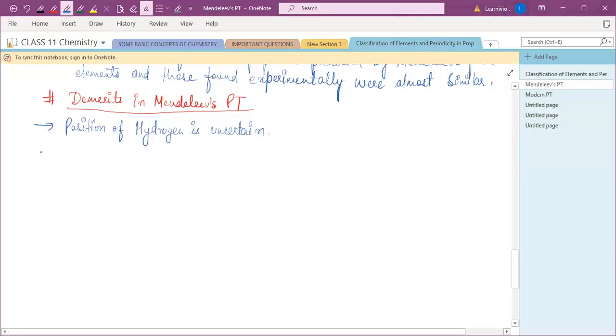That's the demerit. The second demerit was that no separate positions were given to isotopes in Mendeleev's periodic table. And you know very well what isotopes are. What are isotopes, Aisha?